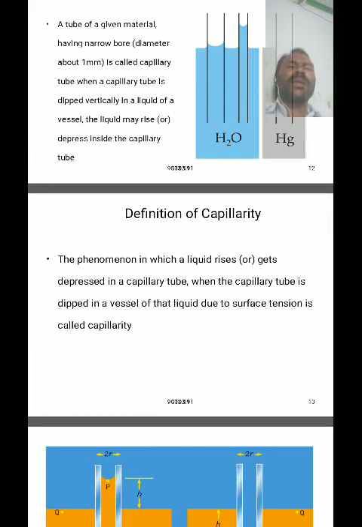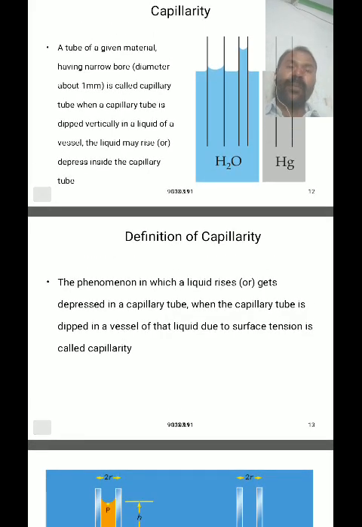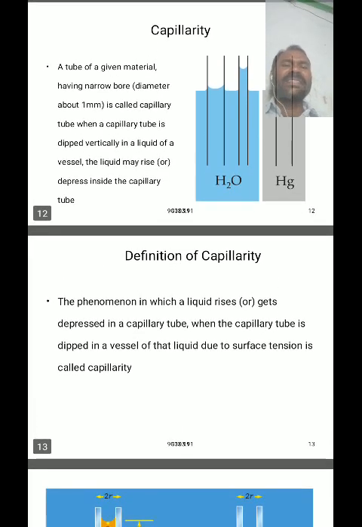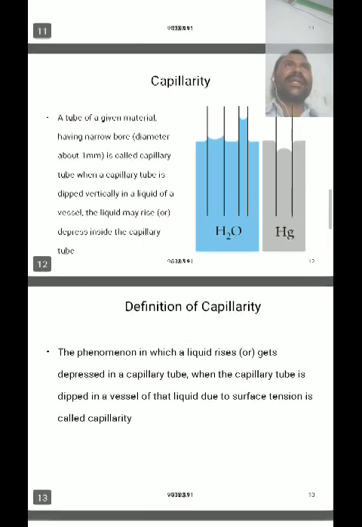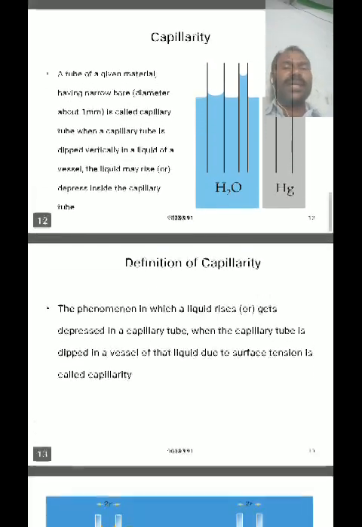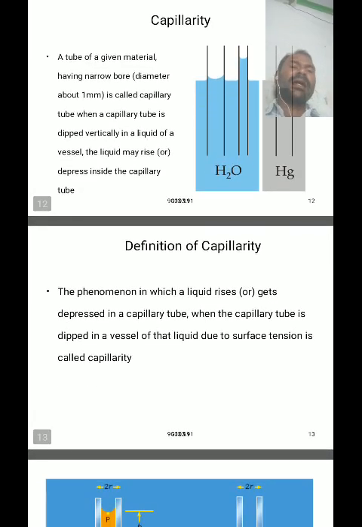So, a capillary tube with a very fine bore, clean, dry and open at both ends is called a capillary tube. When this capillary tube is dipped vertically in a liquid, immediately the liquid rises up if the angle of contact is less than 90 degrees, or the liquid is depressed below if the angle of contact is greater than 90 degrees.